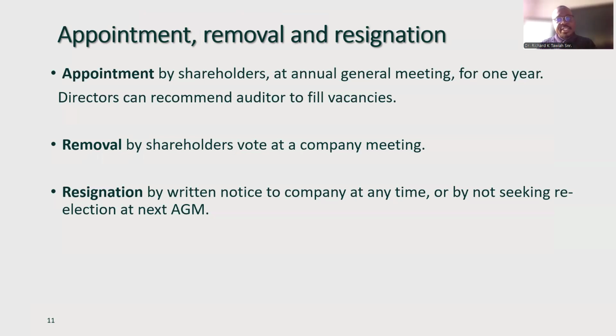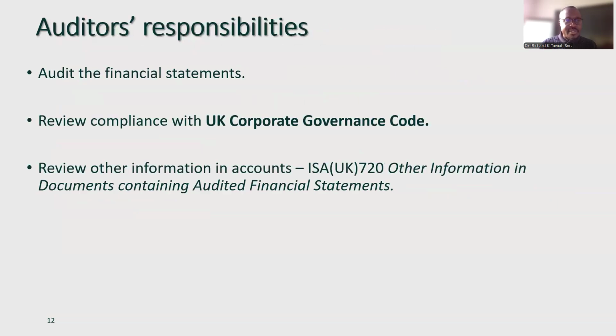Okay. Appointment, removal, and resignation. Auditors are appointed by shareholders during the AGM, annual general meetings. Directors can recommend, let's go for these auditors. They can recommend, but shareholders appoint them. In the same way, you must be removed at an AGM by the same shareholders who appointed you, using a vote. When you resign as an auditor, you must provide a written notification and present it at the AGM. Or if you don't want to be re-elected, you present it at the AGM. So everything happens at the AGM with the shareholders.